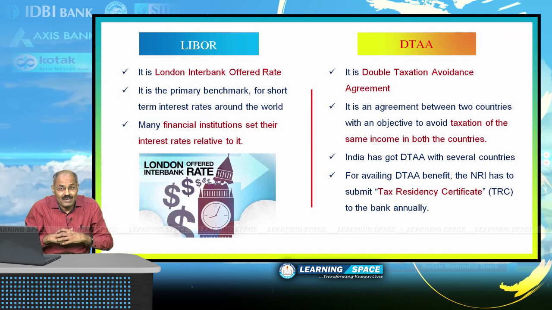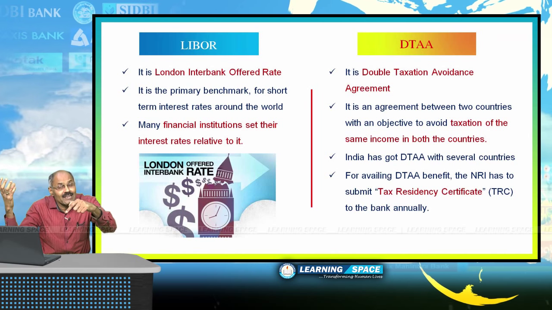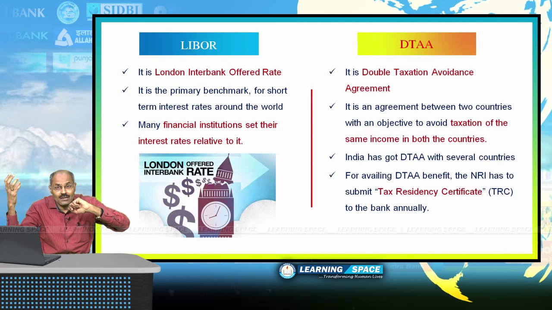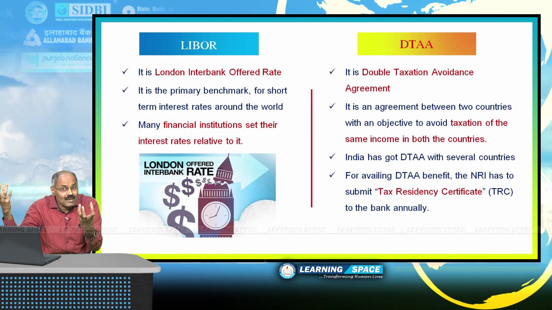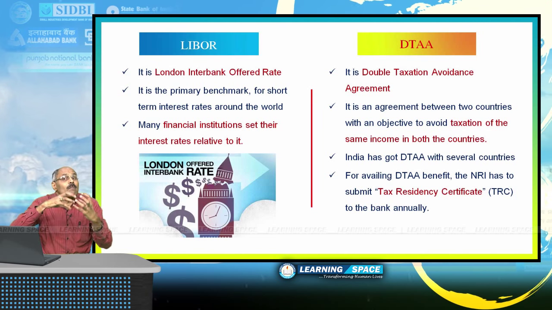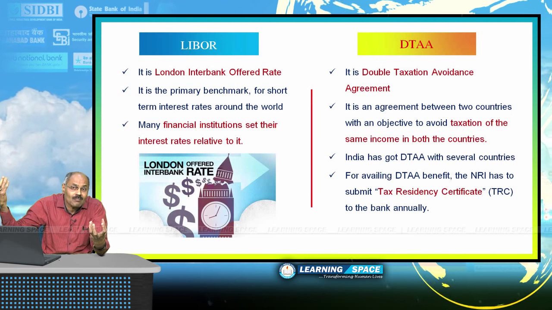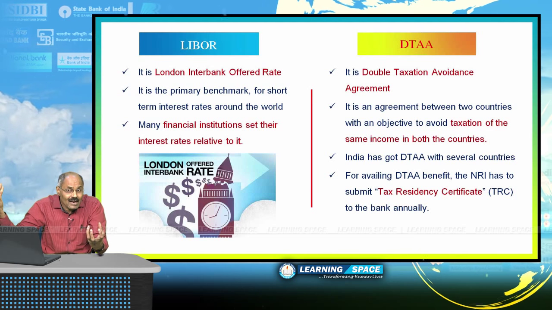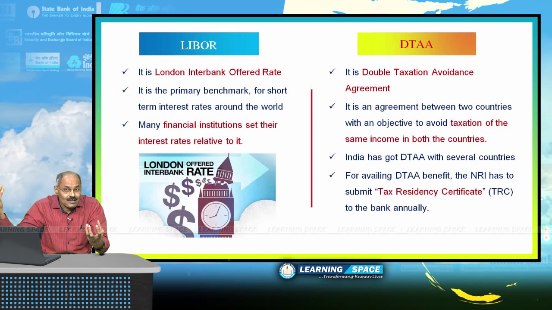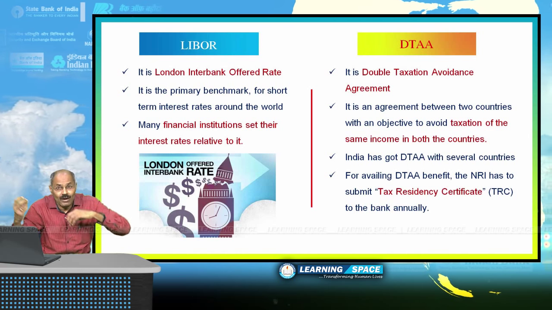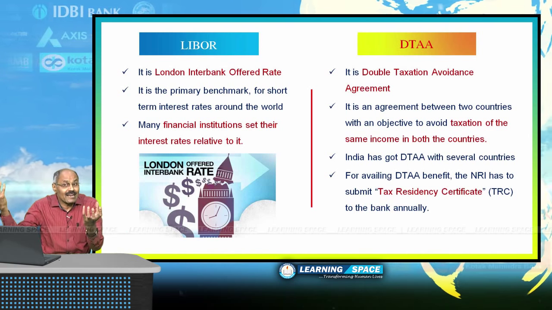Double taxation avoidance agreement is an agreement between two countries so as to prevent the taxation of income in both the countries. Because when a person migrates to some foreign land, he may be earning some income there, he may be earning some income in his original country or the country from where he has migrated, and here, as per double taxation avoidance agreement, the income tax rates will be decided between both the countries.